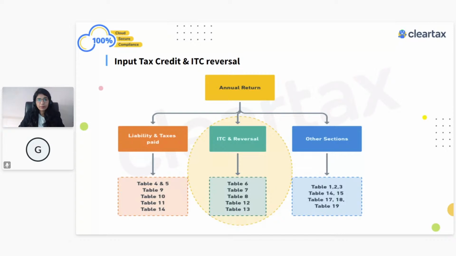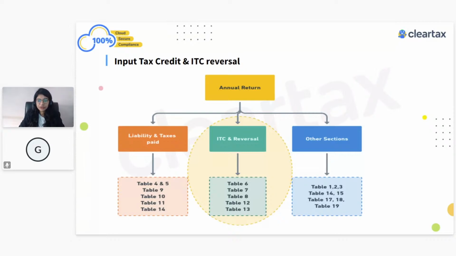So if you have wrongly paid it, while you're preparing your GSTR-9, just file the accurate return. Even if you have wrongly paid in GSTR-3B and you are not able to adjust in the next financial year, while filing your GSTR-9, if that was not even a liability at all, just show 0 under the inward supplies liable to RCM. That is how you are required to show the information.